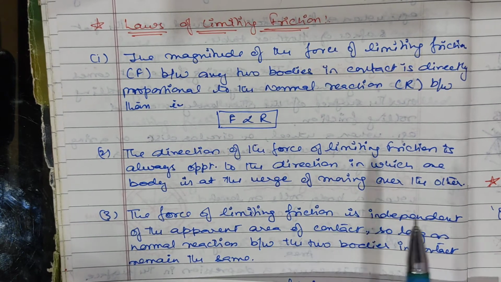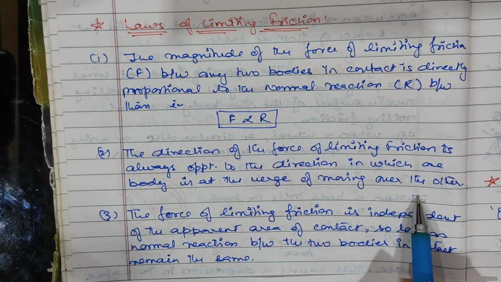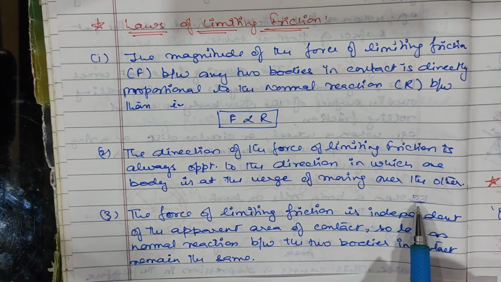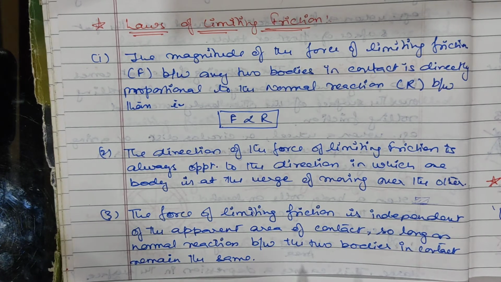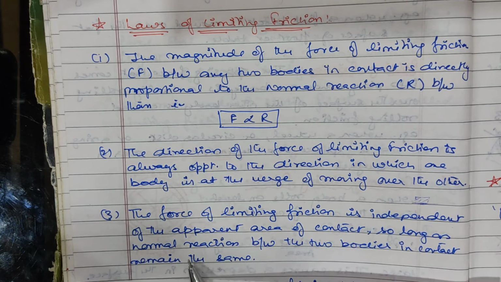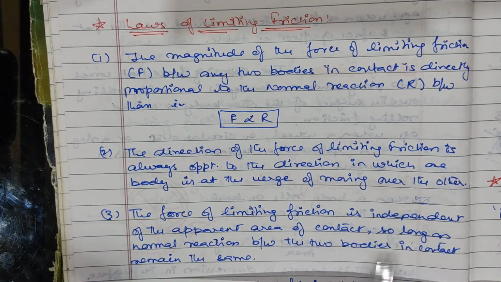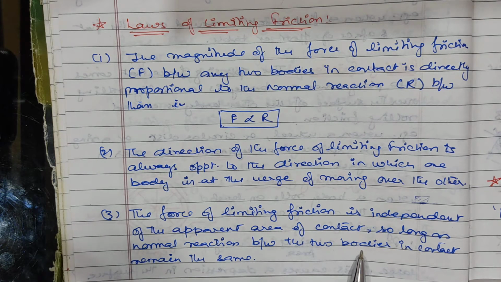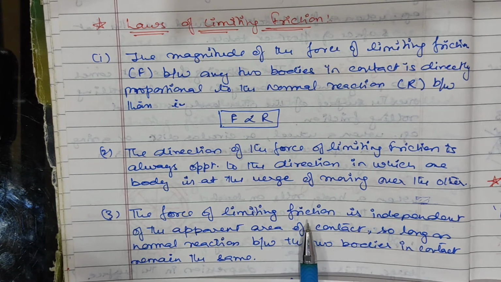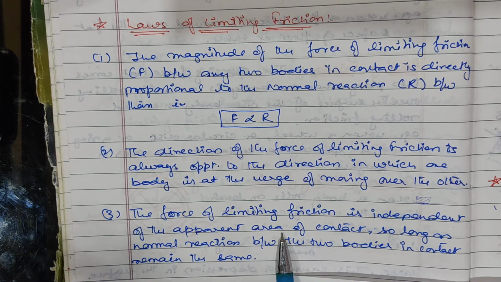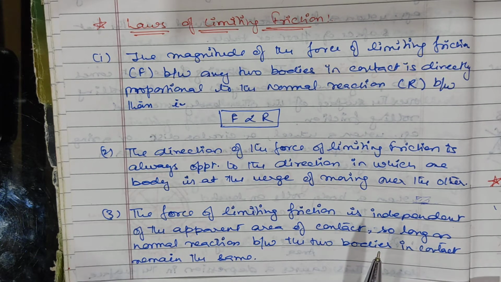Means if this is your body, then its area of contact is independent of the apparent area of contact so long as the normal reaction between the two bodies in contact remains the same. As long as there is contact between the bodies, the force of friction is independent of the apparent area. Whatever the area of contact is, it will remain independent.